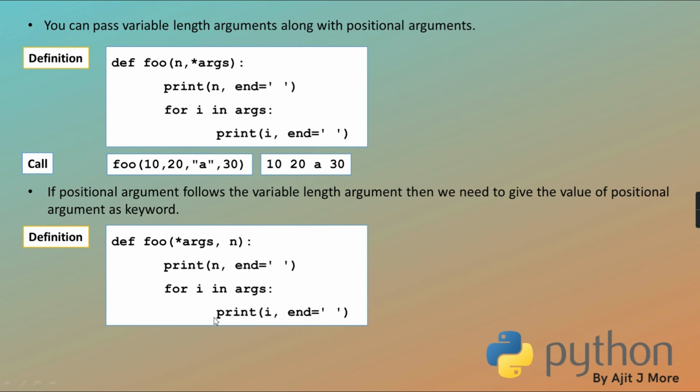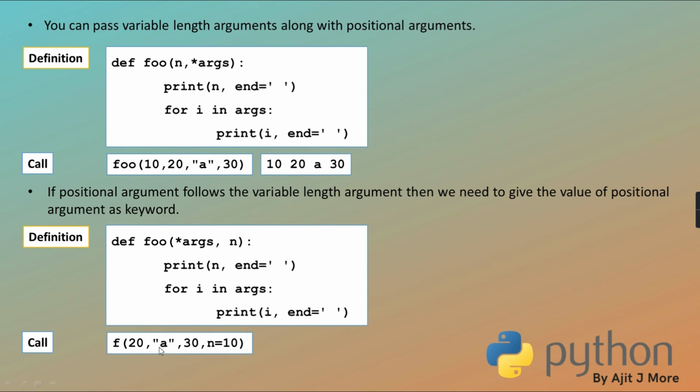The code inside is the same, but when you try to call it like this, see, foo 10, 20, 30, you may think like that, okay, all the values except the last will get packed into a tuple. That tuple will come here and 30 will come in n, but that doesn't happen. As first is a variable length, it packs all of them into a tuple. So there is no value for n, and it gives an error that no value given for keyword only argument n.